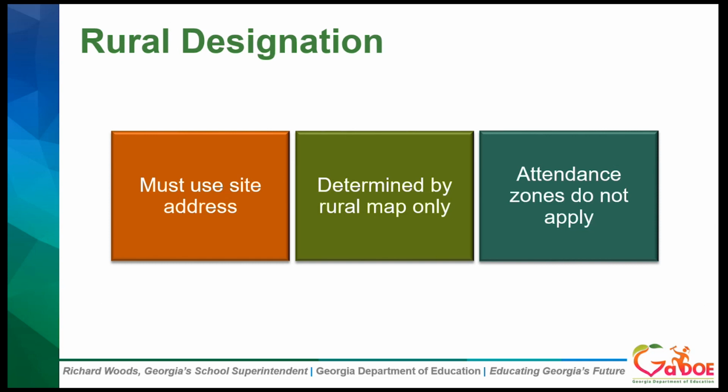So just to recap, how to determine those rural designations, you have to use each SSO site's address, and that includes the mobile routes, each stop along a mobile route. You must use the rural map, and you want to save your documentation from that. And then just remember those attendance zones do not apply like they do for area eligibility.